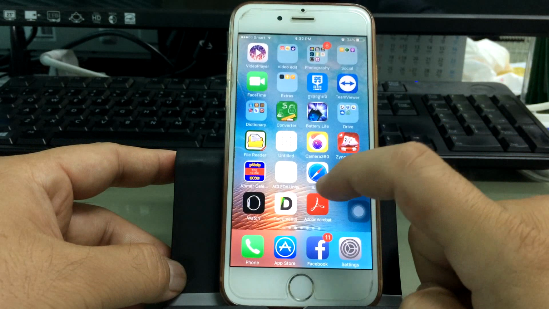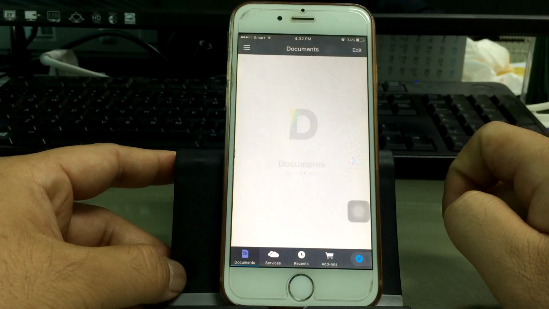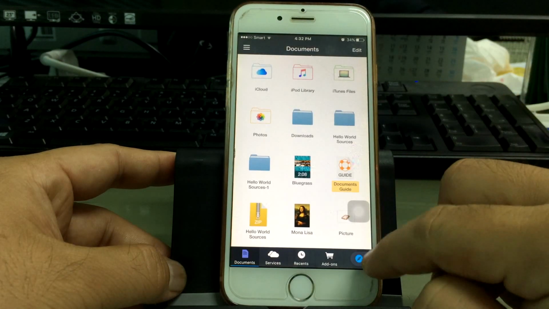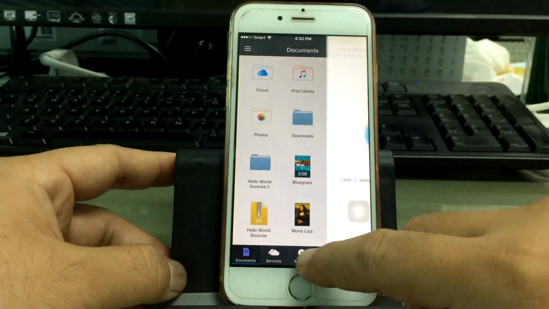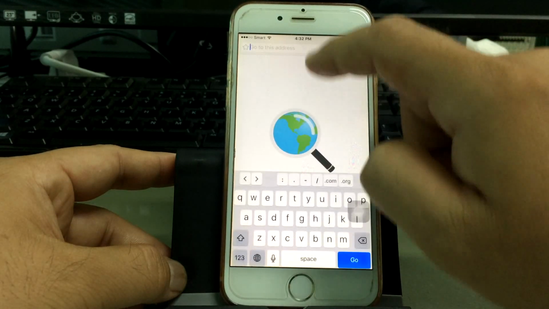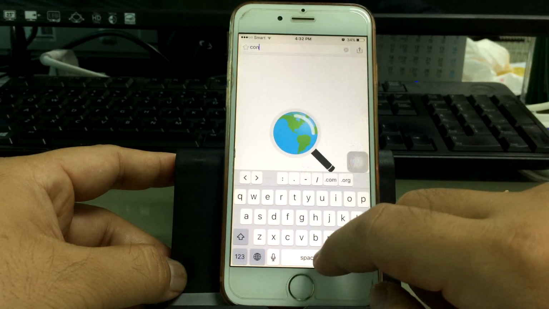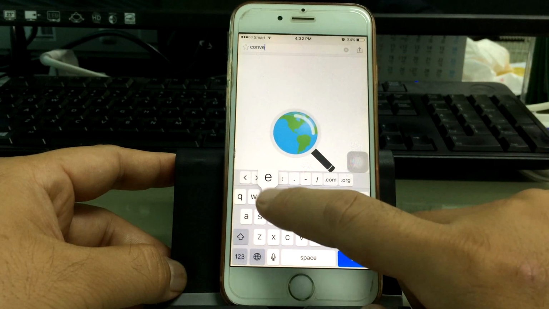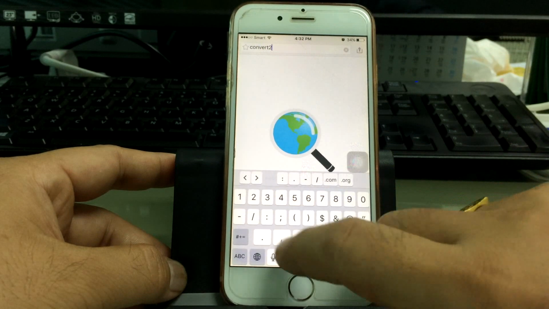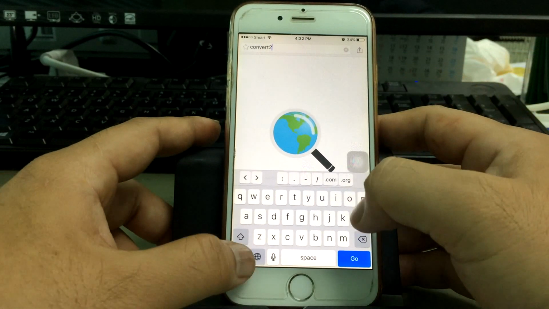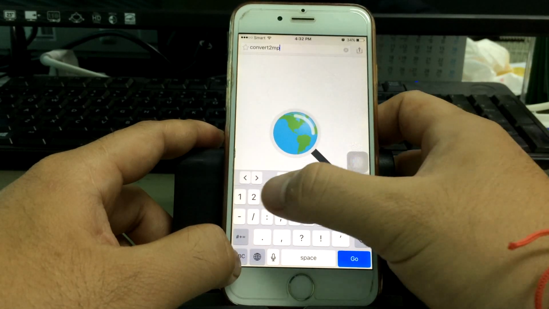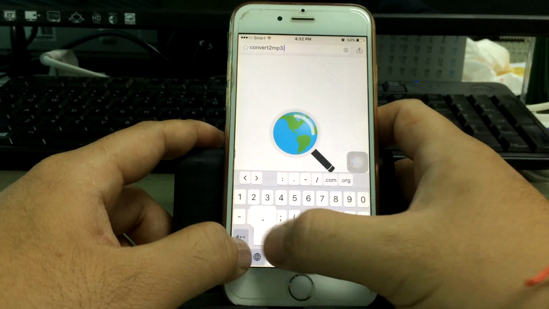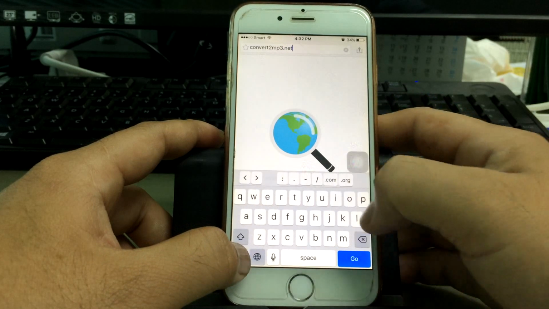And then go to Documents and swipe to the left and type convert to mp3.net. Type convertto mp3.net and tap go.